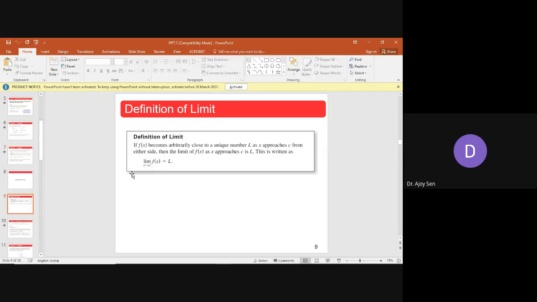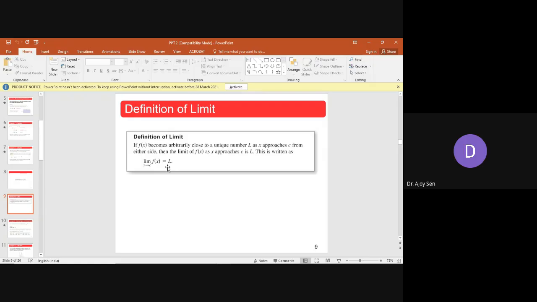But in any case, the function which depends on x, f of x, as a result is also approaching L. Since x is approaching c, we say that the limit of f of x as x approaches c is L, and this is written as limit x tends to c, f of x equals L. So this is a very rough definition of limit.